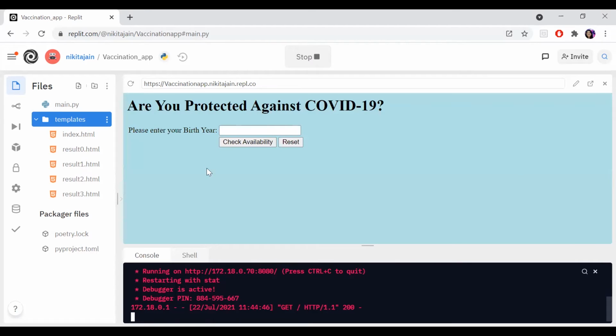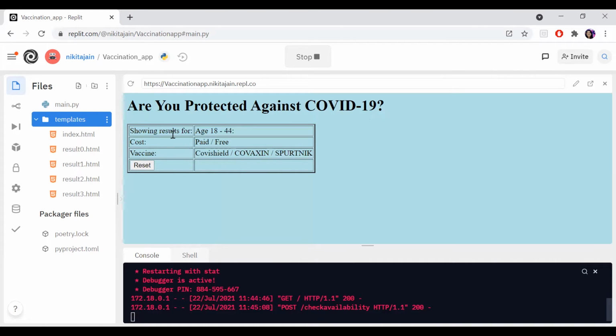Yeah. So you can see an interactive web page with some background. Are you protected against COVID-19? We have to check vaccine availability. Here you have to enter your birth year. Let's take 2000 and check availability. When I press it, it shows results for age 18 to 44, because you are above 18 and below 44. Basically I'm calculating age, you just have to enter your birth year.